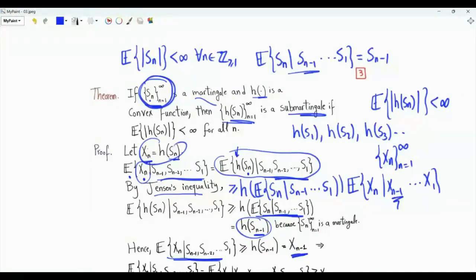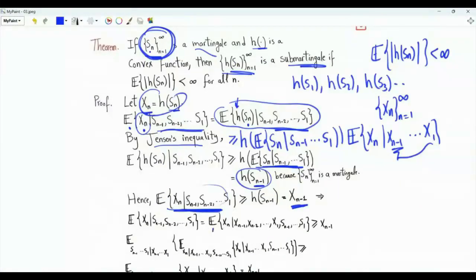To prove that the sequence of X random variables is a submartingale, we need to condition here on the random variables from X1 to Xn minus 1. So we are not done yet. The left-hand side here is the conditional expectation of Xn given the random variables from S1 to Sn minus 1 and from X1 to Xn minus 1. Note that if we know S1, then we know X1. If we know S2, then we know X2. If we know Sn minus 1, we know Xn minus 1.